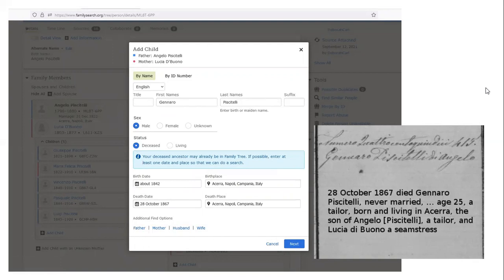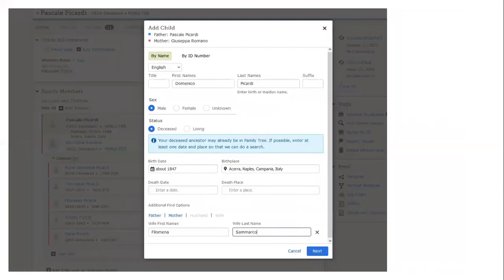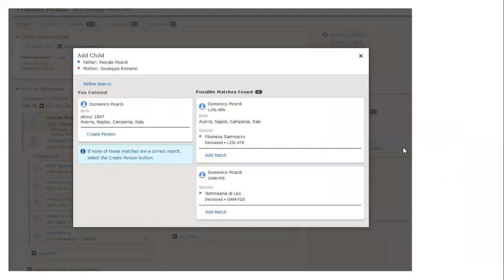If I knew the spouse, I would do it a little differently. For this record, I was looking at a marriage record. The name was Domenico Picardi, male, deceased. He was born about 1847 in Acerra, and he was married to Filomena Sammarco. I clicked next. And there were some suggestions that he might already be in the system. There was a Domenico Picardi married to a Filomena Sammarco, and he was born in Acerra.